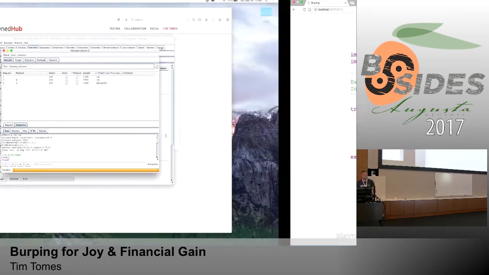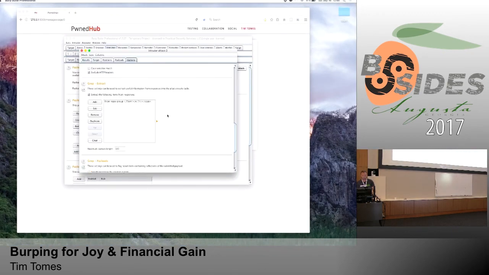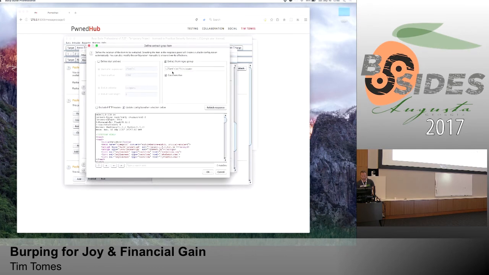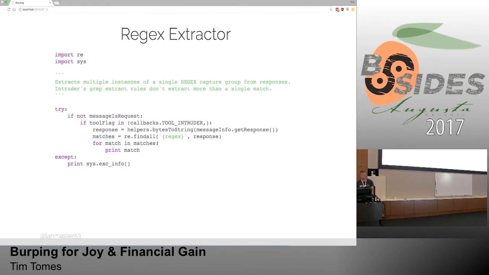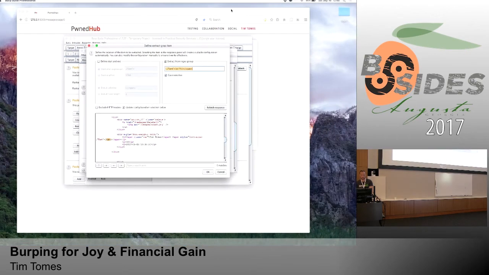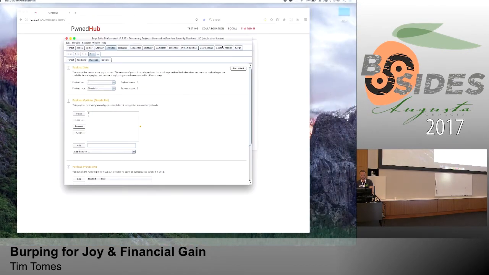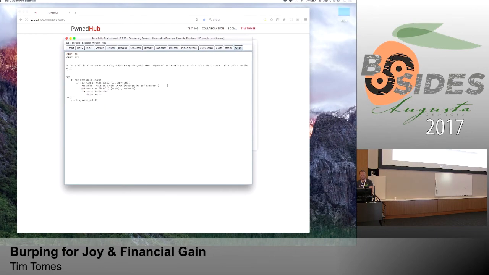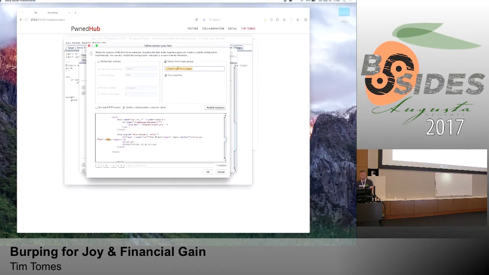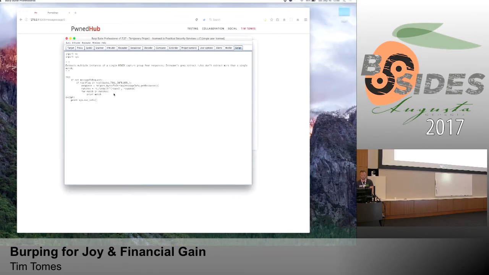So let's grab our regex. We can actually grab it straight from the rule that we just created, which is kind of handy. I'm just going to copy and paste this whole thing. Actually, I probably should have done this part first. So let's get this first. Take our script, put it in our scripter tab. Then let's go fetch our regex and replace this right here, because that's the regex we're looking for. Now our script's set up.